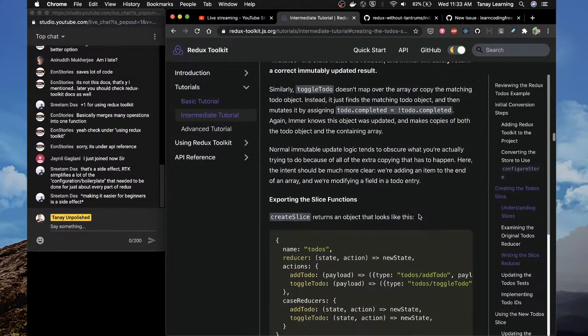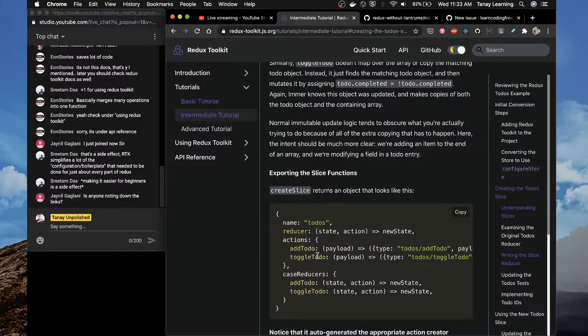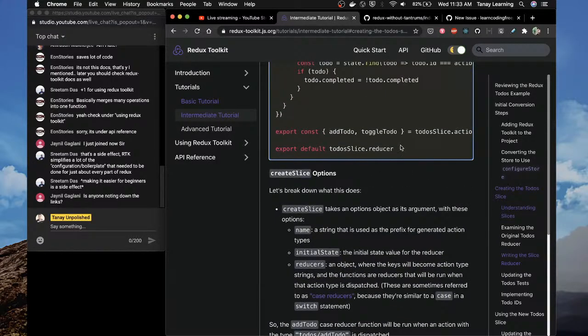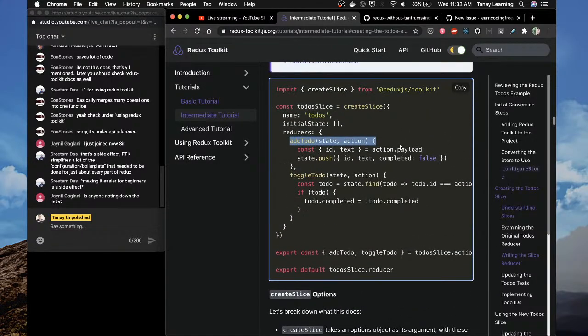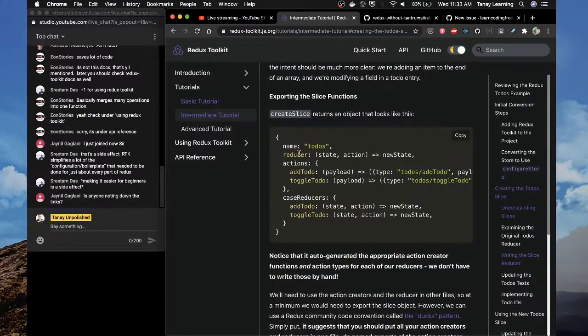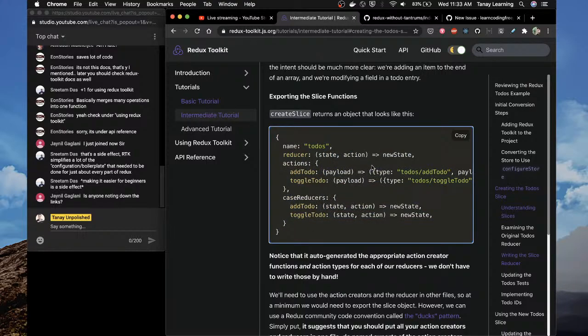Exploring the createSlice function. So you call createSlice with an object that looks like this: name, reducers. Acha. So it creates an action, and then you take the actions. So basically it's a function: you give it an object, and it gives you an object, which is basically this: name, reducer.